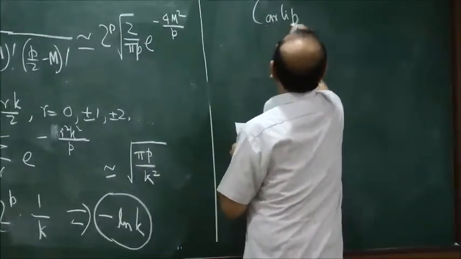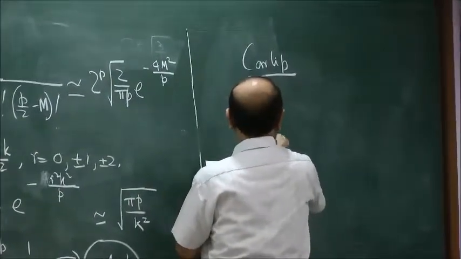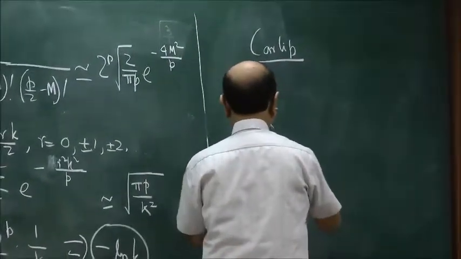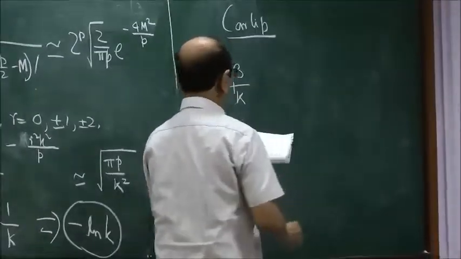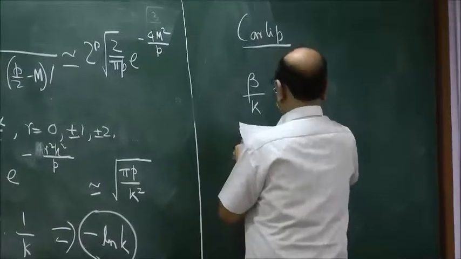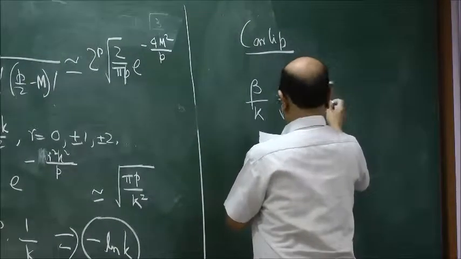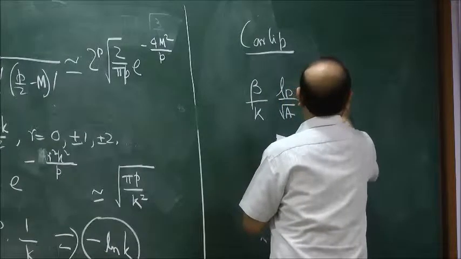I write only the final result. So Carlip ended up with something which is of the form T beta by kappa. This is kappa and not k, times LP by root k times T by exponential of k by 4 LP square.